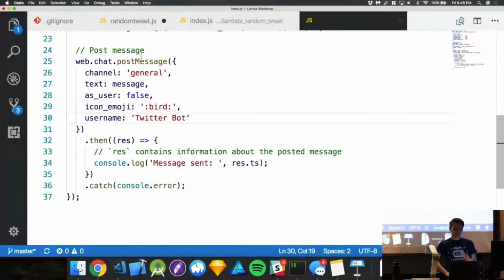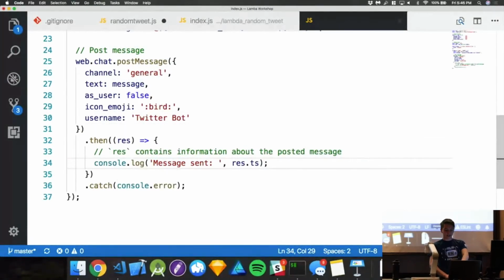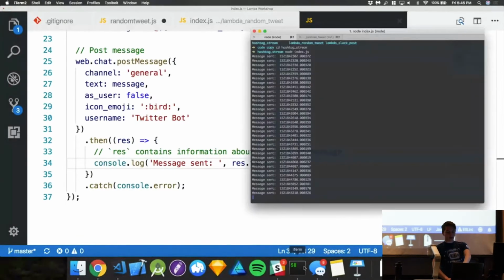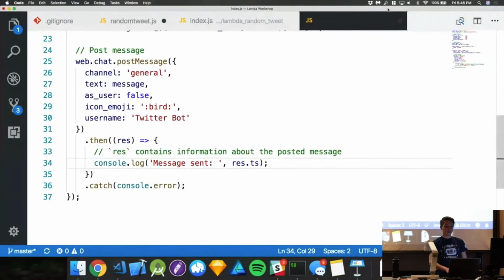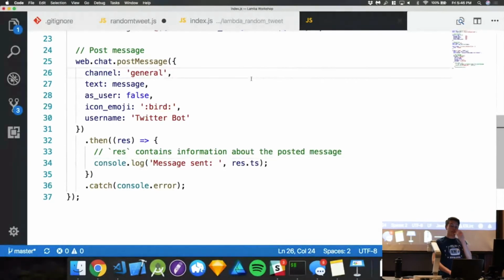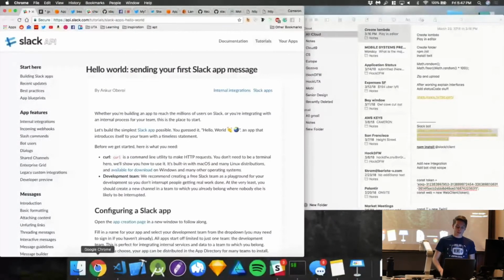So we post a message to Slack, and we get the message sent, which is that little thing you saw in my console, and it's basically telling me the ID or whatever. Oh no, I don't even know what TS is, but this is from their example. But essentially, just from looking at a few docs, I was able to stream this and post it. So there's a lot of really cool applications for doing this whole Twitter streaming thing.